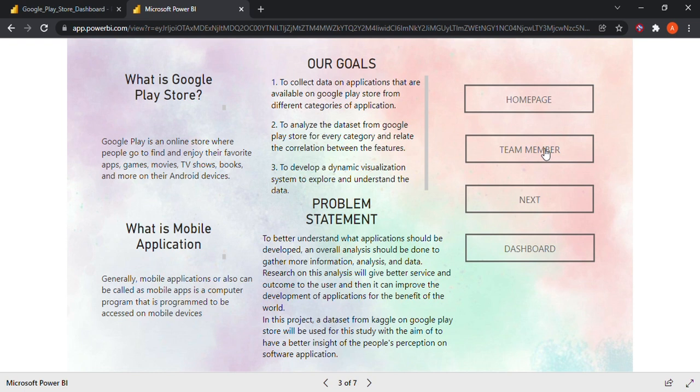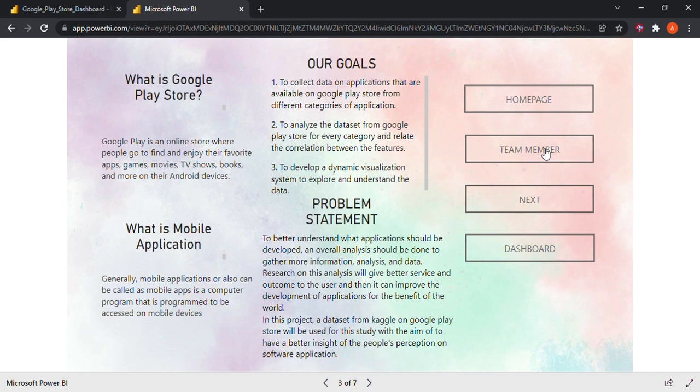Now, on every project, we must have something that we want to solve or do. So our problem statement is: if a developer tries to develop an application, or maybe to improve or update their application, it would be difficult for them to look at each and every piece of detailed information from the users. Therefore, they need an analysis report to ease their work instead of reviewing it one by one.